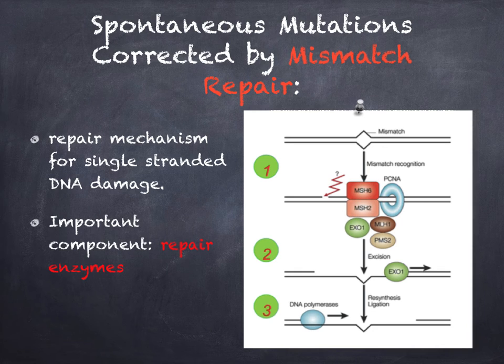For spontaneous mutations, we use the mismatch repair pathway. This is a repair pathway for single-stranded DNA damage. The first step is the recognition of the damage by enzymes. Then they cut out the mutation and DNA polymerase replaces the nucleotides with the new sequence. DNA ligase then seals it together.